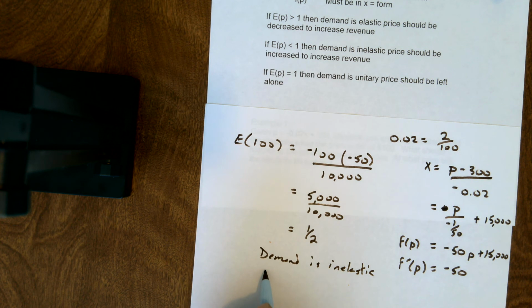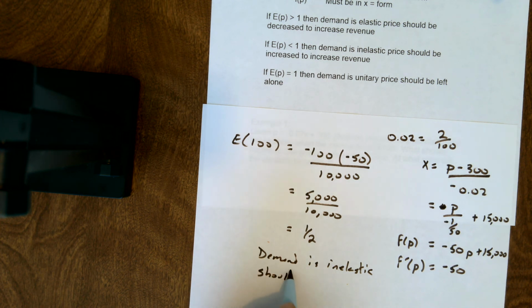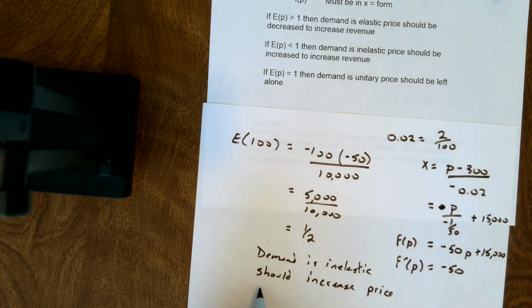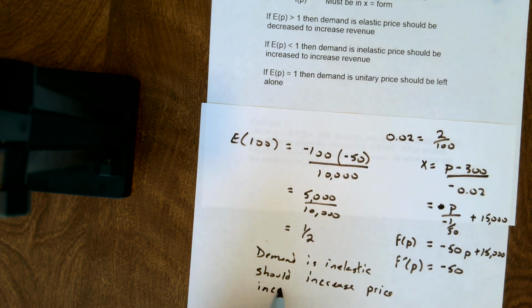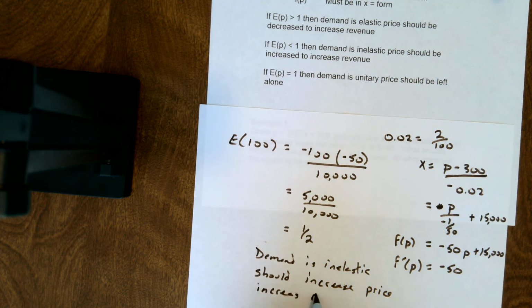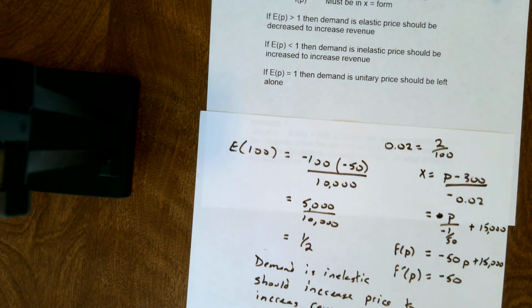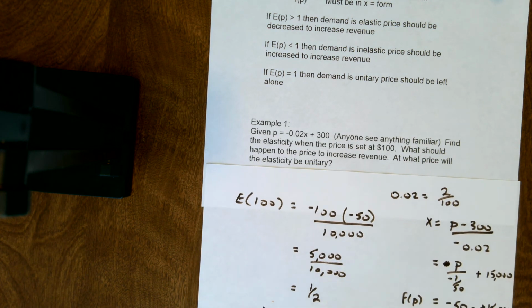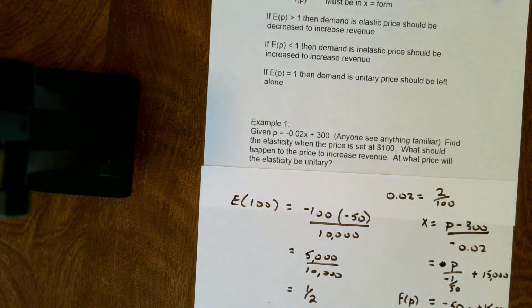So we should increase the price in order to increase revenue. Well, the question is, how much should we raise it to? And this is going to be something that we're going to look at as well.